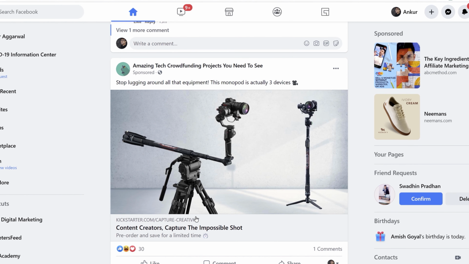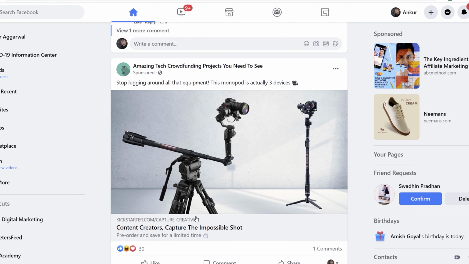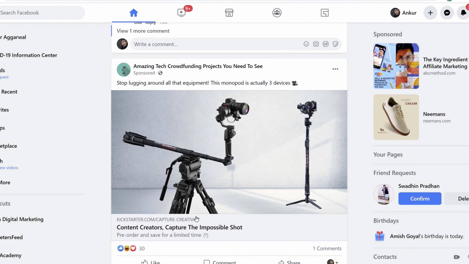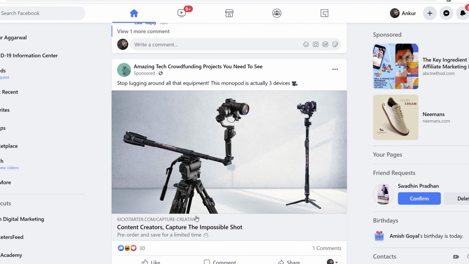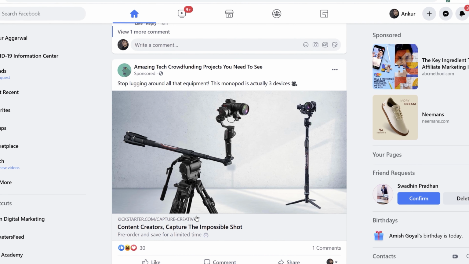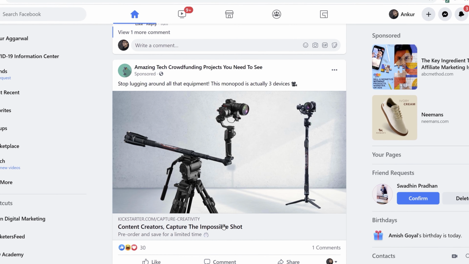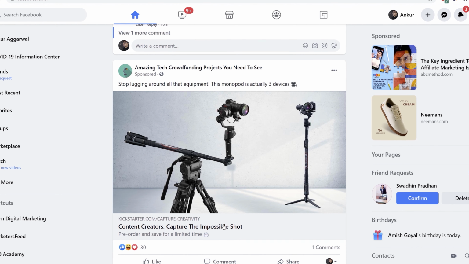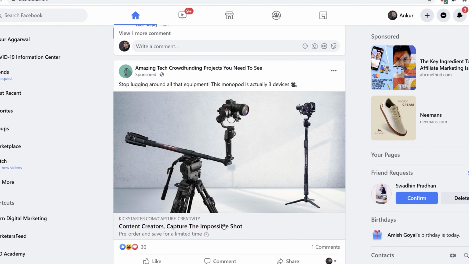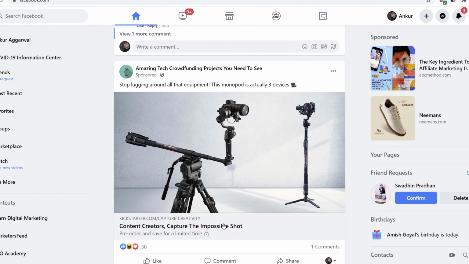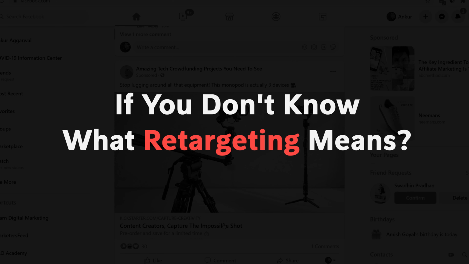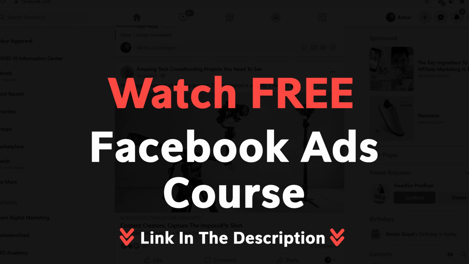Now I'm not actively searching on Facebook for Kickstarter related keywords, but Facebook knows that if I am shown a Kickstarter related ad, I am more likely to click on the ad, just because I have an interest in this particular website. This could be a retargeting ad as well. If Kickstarter has a retargeting pixel, then they know that I have visited their website and then they can retarget me on Facebook. If you don't know what retargeting means, then you can watch my entire Facebook ads course.